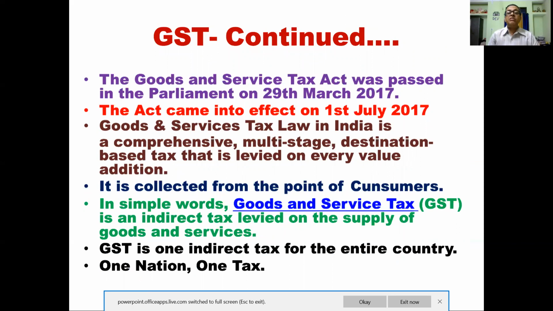The Goods and Service Tax Act was passed in the Parliament on 29th March 2017. So children, you have to remember this date, 29th March 2017. That came into effect on 1st July 2017. So this is also very important.